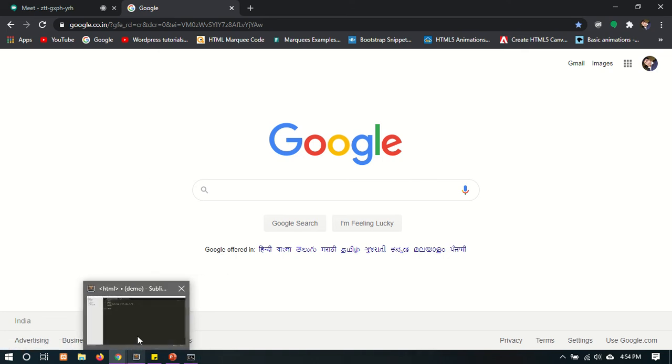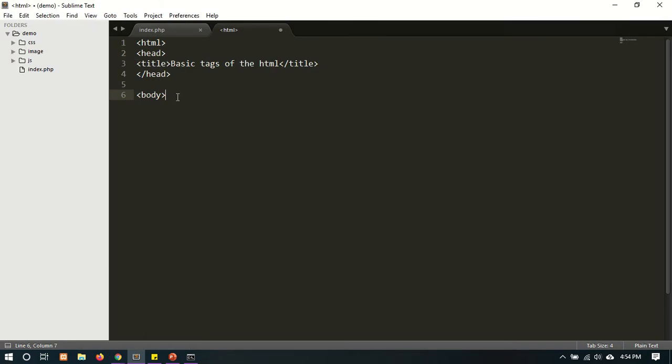So we will go here. In body there is the close of the body also, slash body, and the closing of the HTML. We're going to save it.